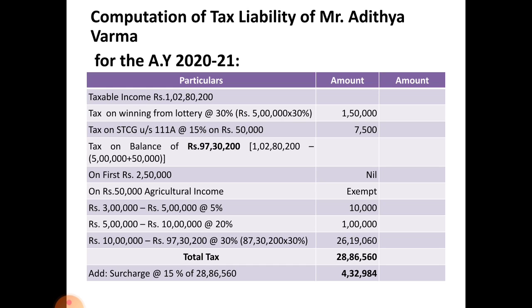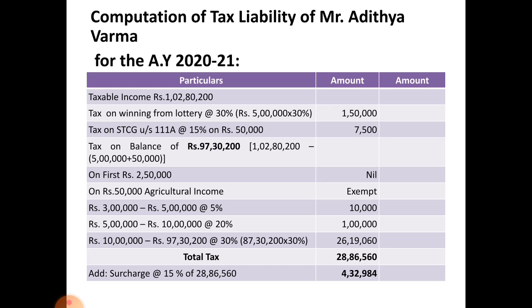You know how to calculate the total tax payable. See, total income is 1 crore 2,80,200 rupees. Next, you have to calculate tax on winning from a lottery at the rate of 30%. Winning amount is 5 lakh. On that 30% you have to calculate. That amounts to rupees 1,50,000. That you have to write in the first amount column. And next you have to calculate a tax on short term capital gain under section 111A at the rate of 15% of the amount, that is 50,000. That amounts to rupees 7,500.